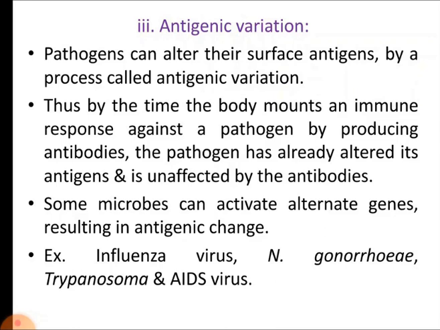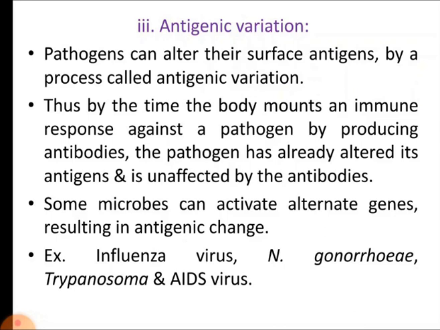Thus, by the time the body mounts an immune response against a pathogen by producing antibodies, the pathogen has already undergone alteration of its antigen, and now it is unaffected by the antibodies. We know that antibodies are very specific, produced against a specific antigen. So after production of the antibody, if the organism undergoes antigenic variation, then such antibodies can no longer be used against that pathogen.